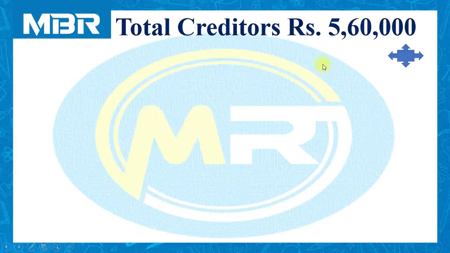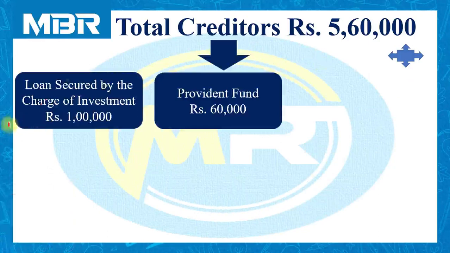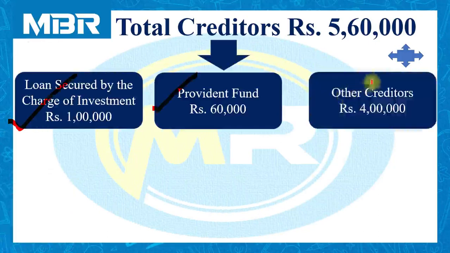So out of these 5,60,000 available to us as total creditors, 1 lakh rupees is the charge on investment and the amount of provident fund is rupees 60,000. So in this situation, the amount of other creditors will be 4 lakhs.